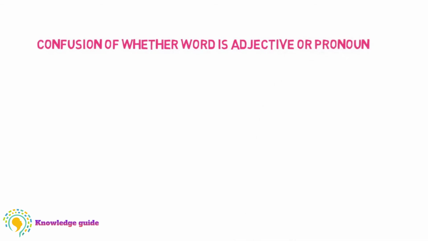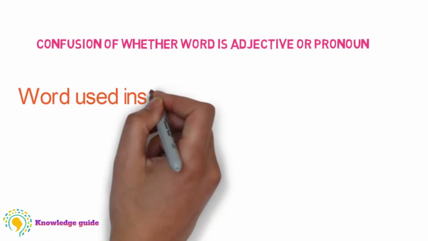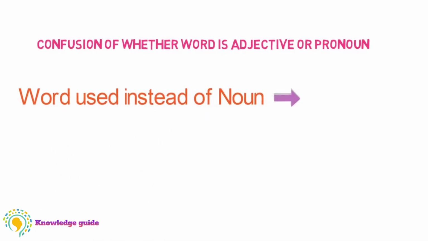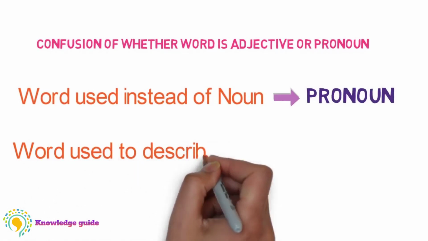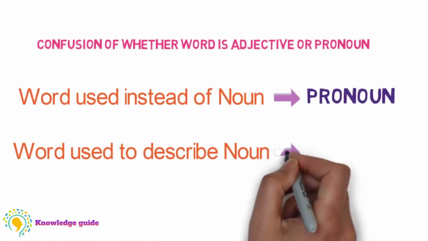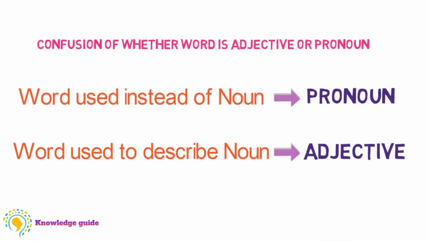You should try to differentiate between them. Words used instead of nouns are called pronouns, but words used to describe nouns are adjectives. Friends, hope you have understood the differences between adjectives and pronouns and the kinds of adjectives too.